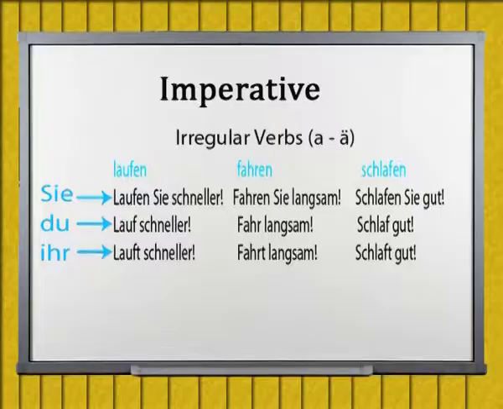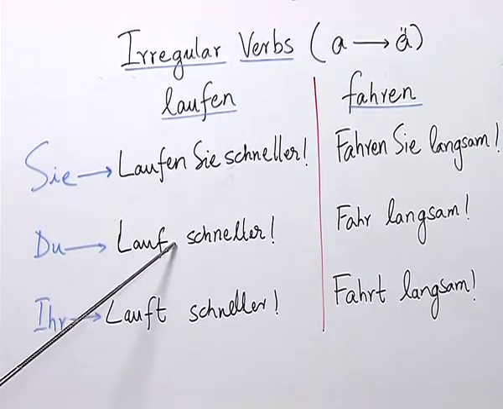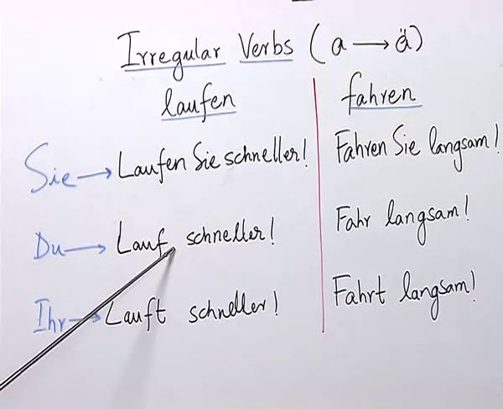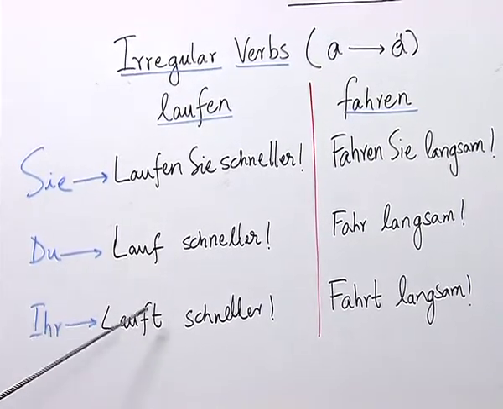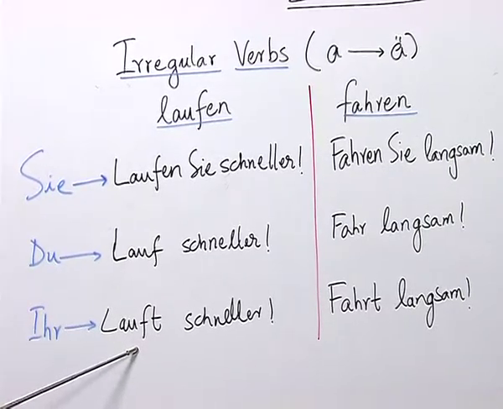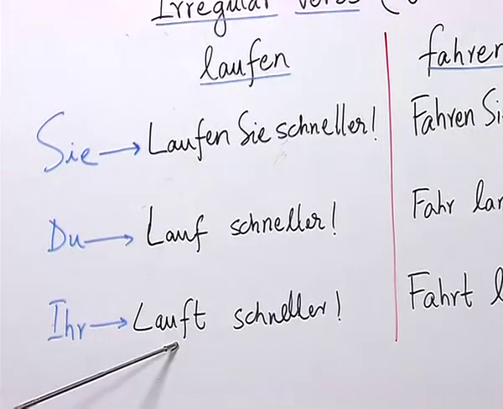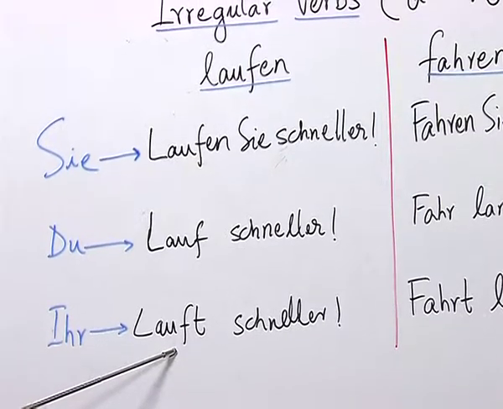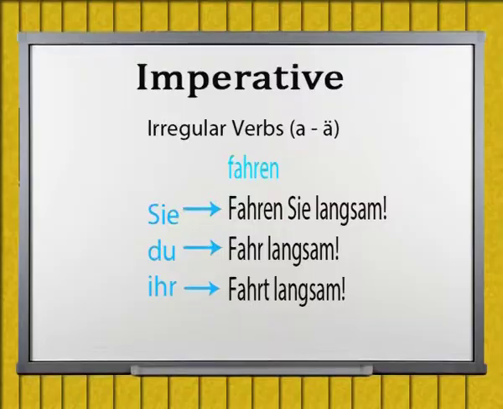So, for verbs like laufen, fahren and schlafen, we never make any imperative sentence with an umlaut. Apart from the absence of the ending, there is also no umlaut. However, the conjugation of laufen with ihr follows the pattern lauft. So, we retain the same conjugation of the verb here to make an imperative sentence.